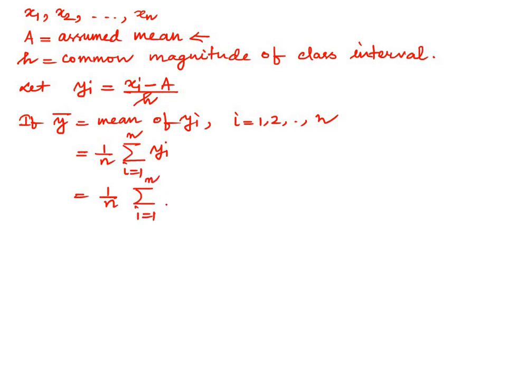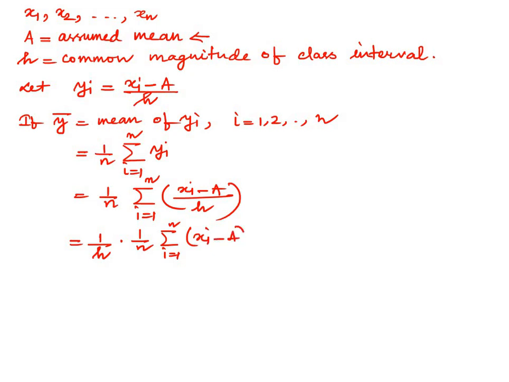Now what is yi we have taken? This is (xi minus a) divided by h. Since h is a constant and is independent of i, we can bring this h out of the summation. This is 1 by h into 1 by n summation over i equals 1 to n of (xi minus a).